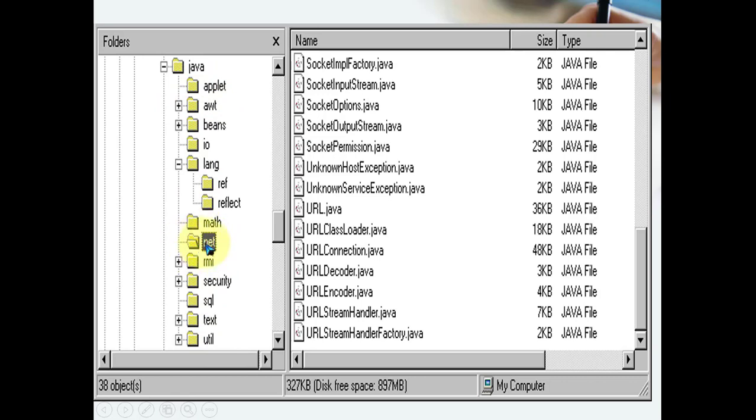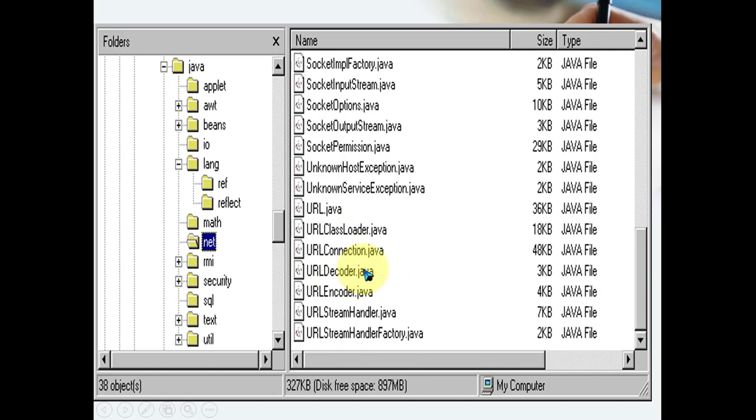Suppose I click on net here. The net package comes under the java folder. When I open this net directory, some classes are available here, and these are all related to socket programming: socket implementation factory, url, class loader, url class loader, url connection.